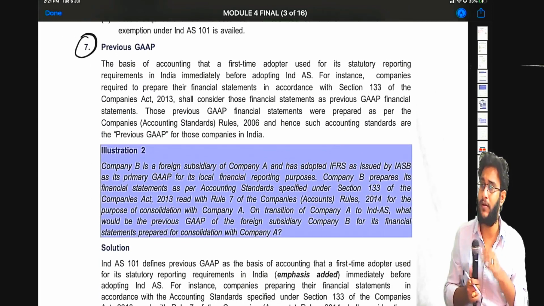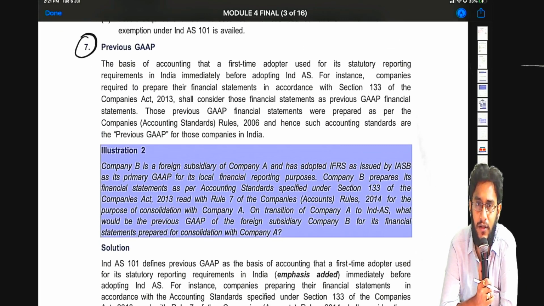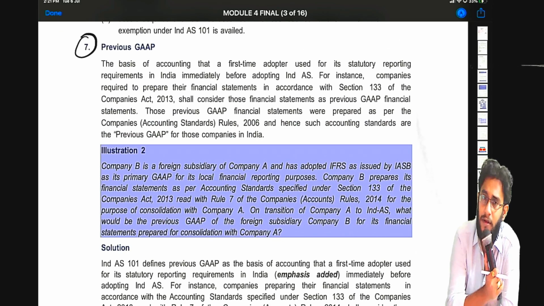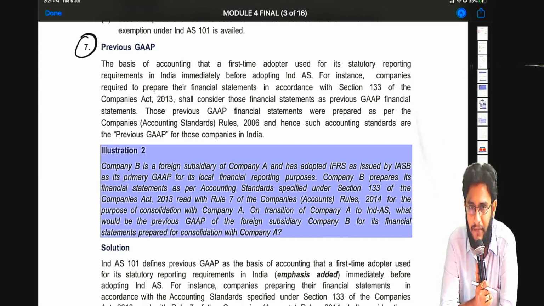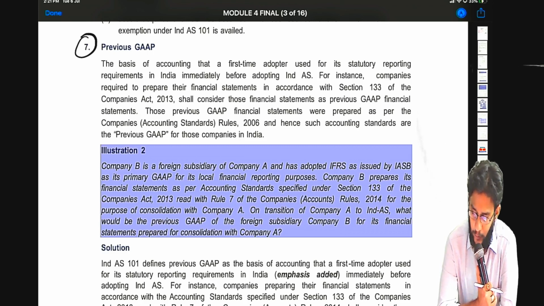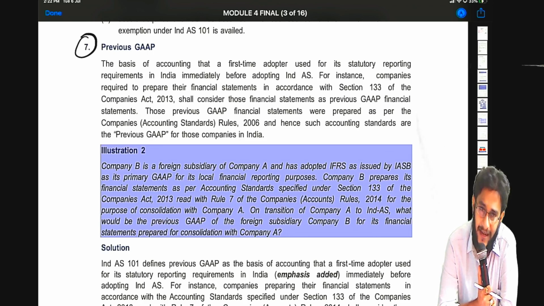Previous GAAP. GAAP stands for generally accepted accounting principles. So in this standard, wherever they refer to previous GAAP, you must understand that it is accounting standards. But how have they defined it, let's read. The basis of accounting that a first time adopter used for its statutory reporting requirements in India immediately before adopting Ind AS. Stop there. So whatever accounting principles an entity has applied in India for statutory reporting purposes, such accounting principles are called previous GAAP.